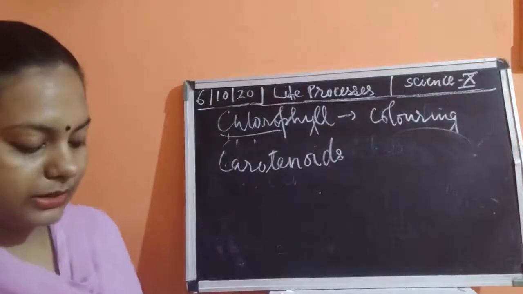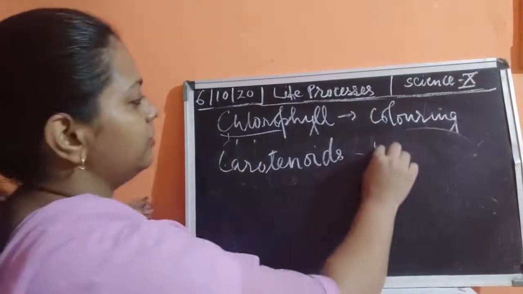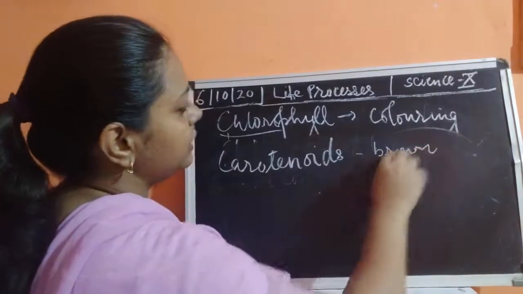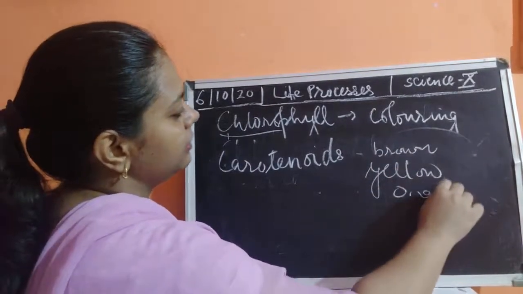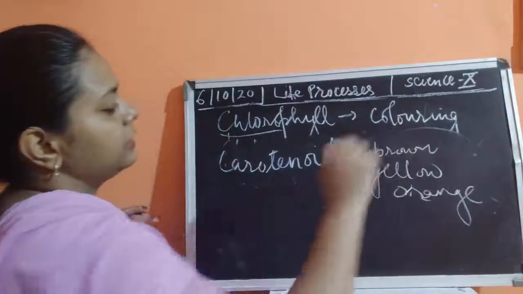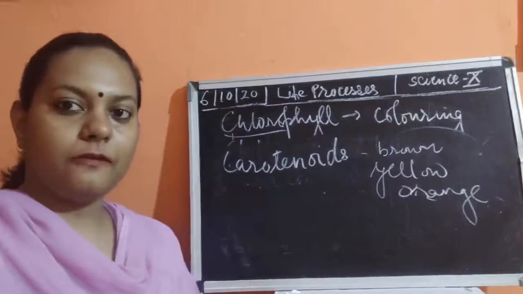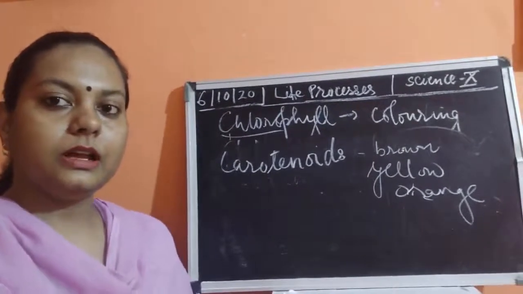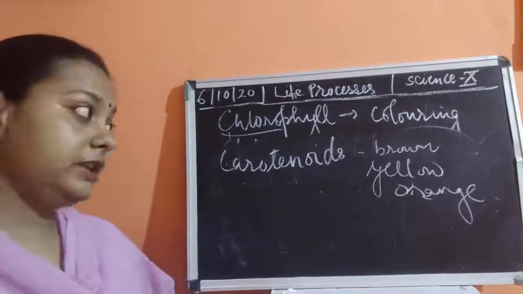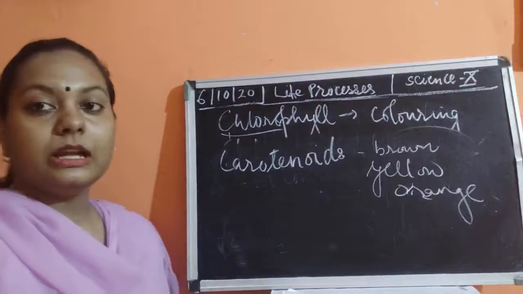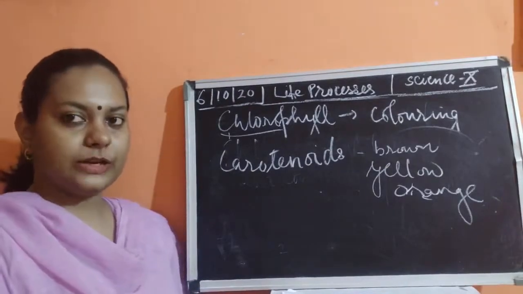Carotenoids are brown, yellow and orange in color. So there could be different colors which are given by these different coloring agents, these coloring pigments, but the main function is to entrap energy.